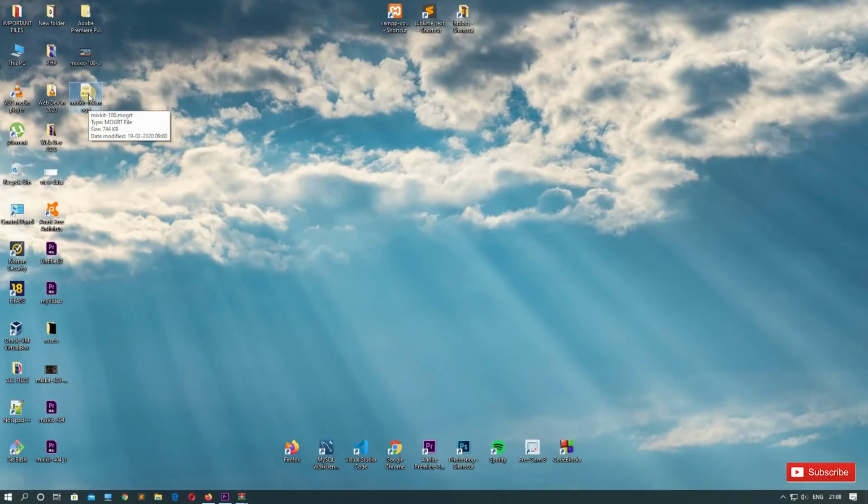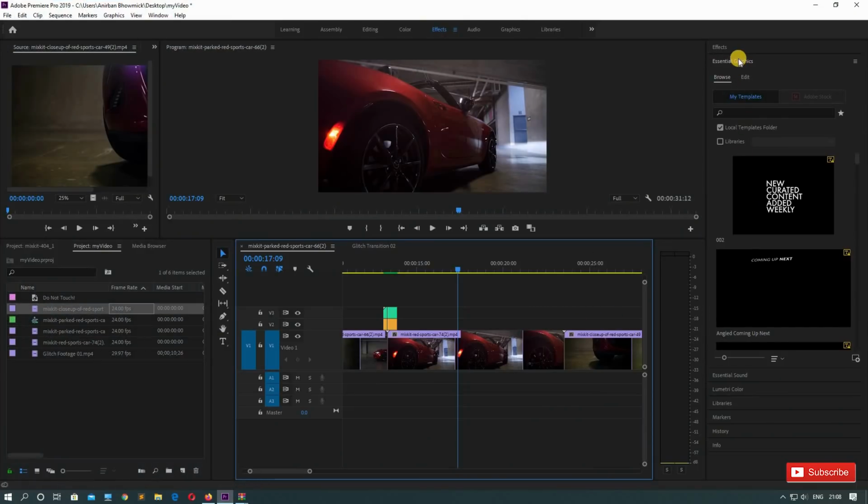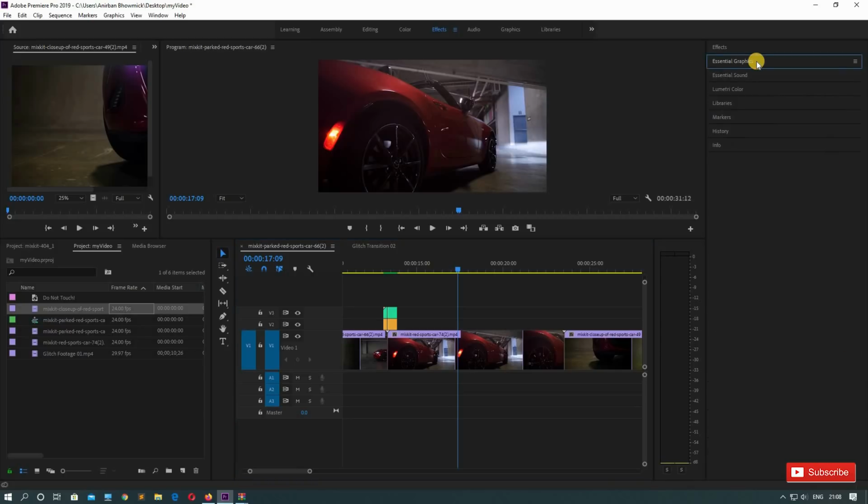So here you saw that in the first transition, the glitch effect one, we got a Premiere Pro project. Okay, but here we got a different type of file. This is called a MOGRT file. So how we can use this file? So we can't directly open it from here. Let's go to our Premiere Pro first. And here in the right hand section, you can see we are in this essential graphics.